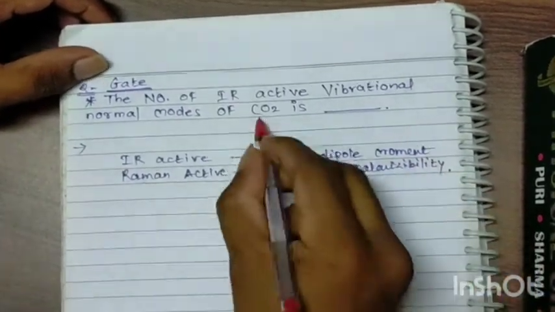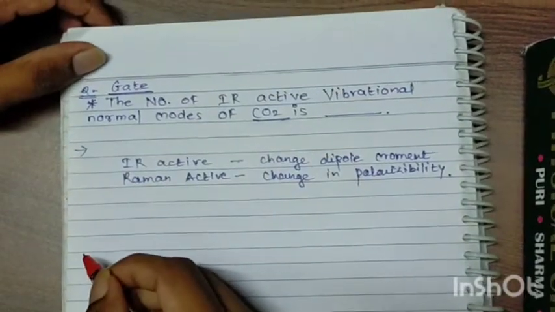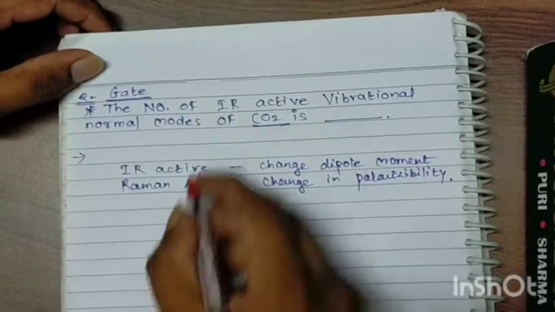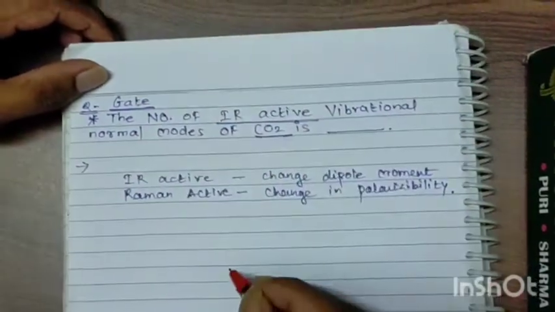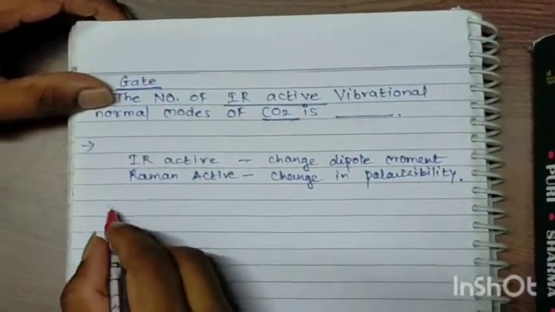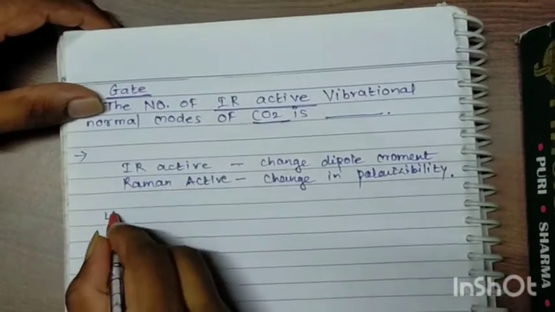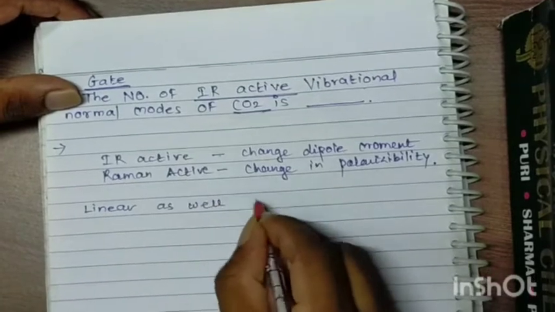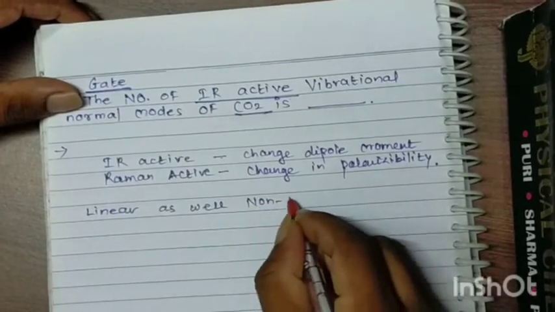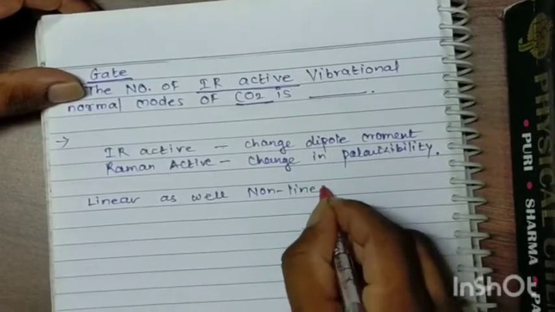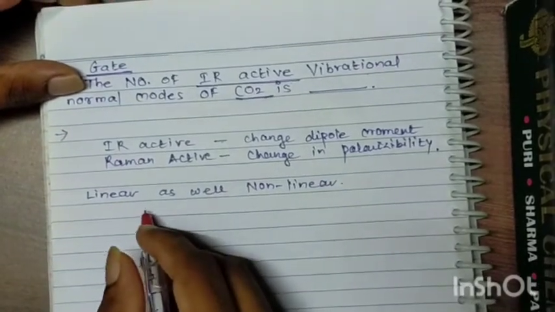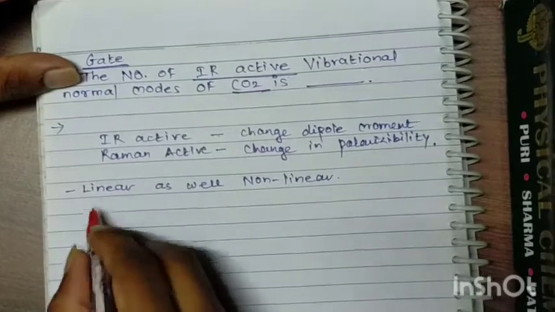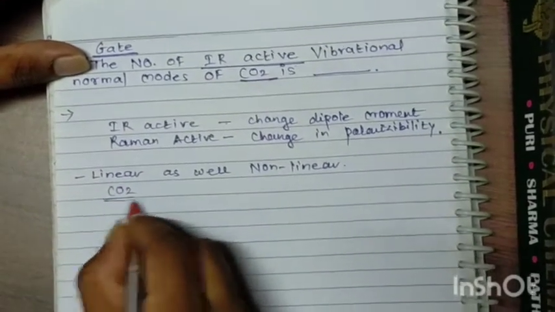Now see how to calculate the active vibrational modes for the CO2 molecule. It is a very easy concept. We have a formula for linear as well as non-linear molecules. You must know whether the given molecule is linear or non-linear. CO2, you know that it is linear.